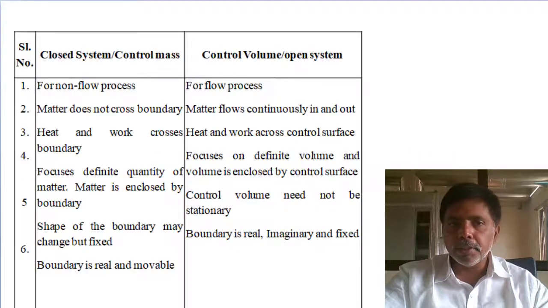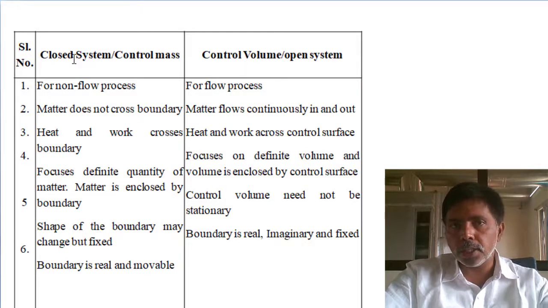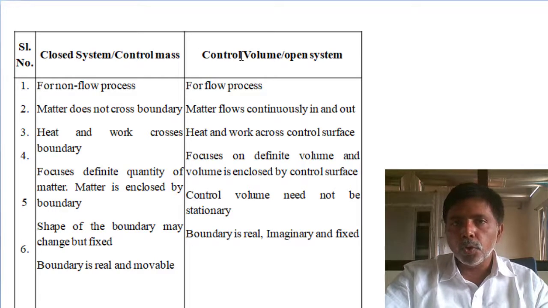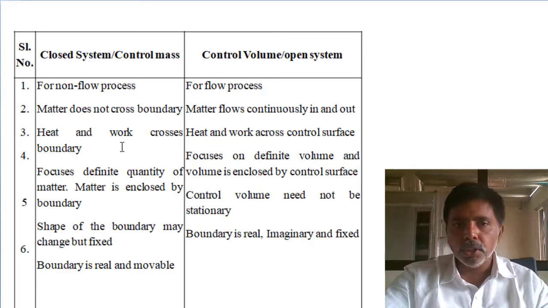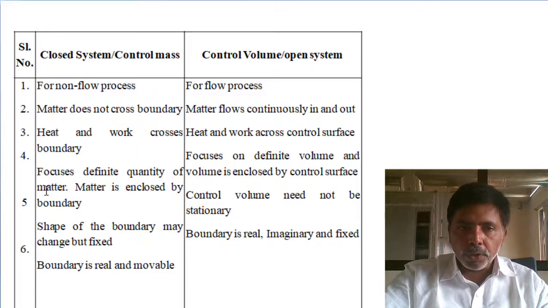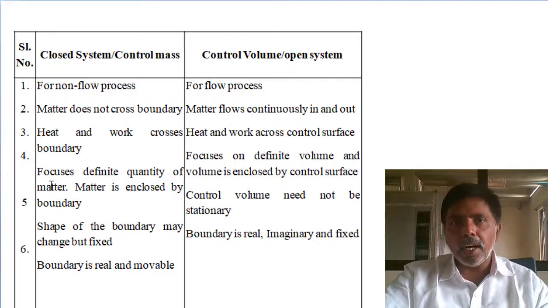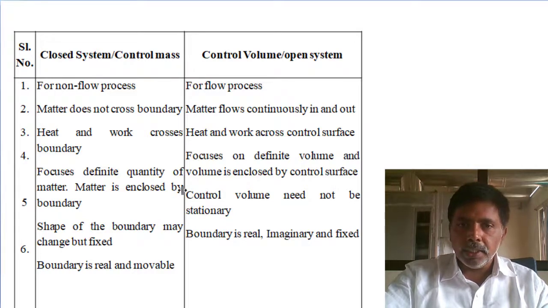The basic difference between the closed system and open system. Closed system: controlled mass or non-flow. Open system: controlled volume and flow process. Here mass is not crossing the boundary, closed system. Here mass is also crossing the boundary. Heat and work cross the boundary for both conditions. Here the boundaries are real and movable, but here the boundaries are real and fixed. Here there is no imaginary boundary for a closed system.